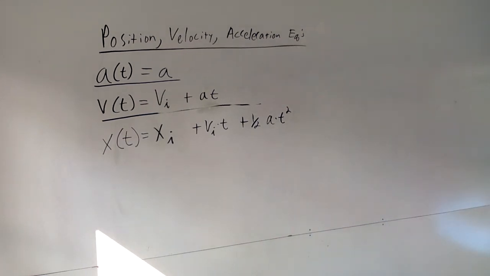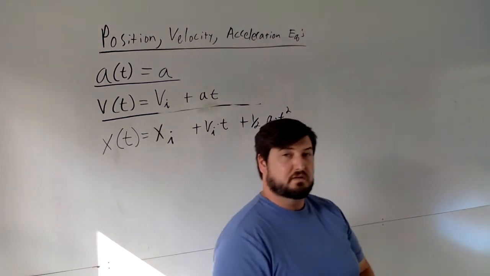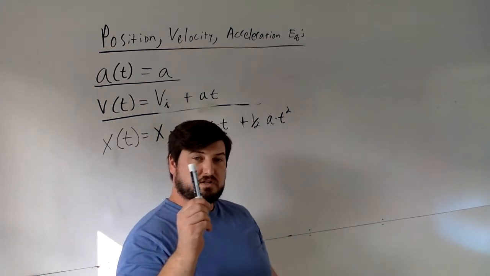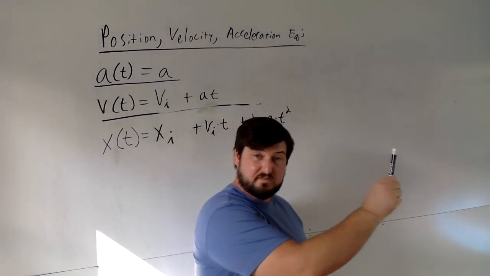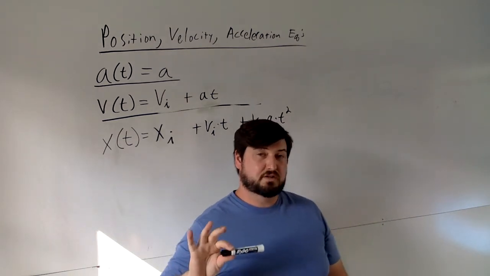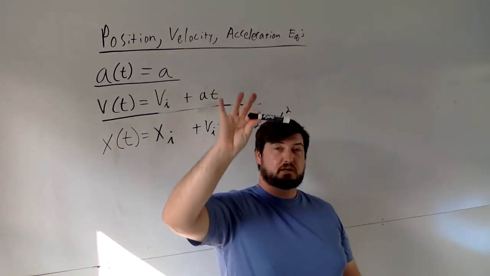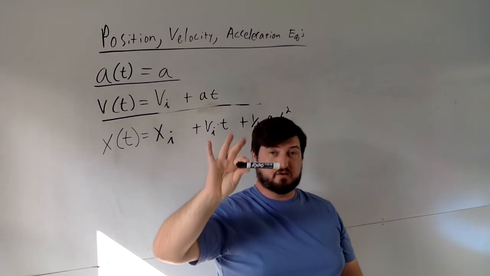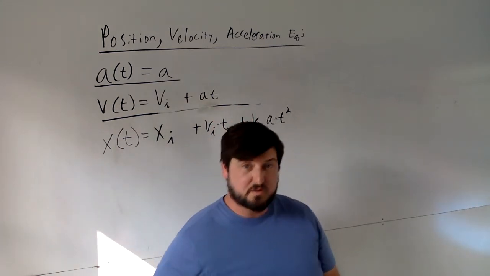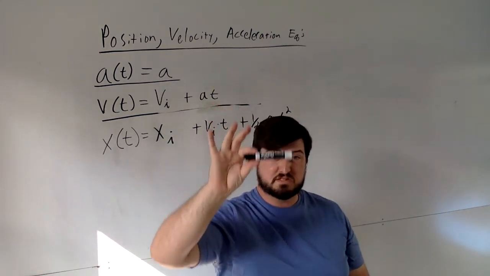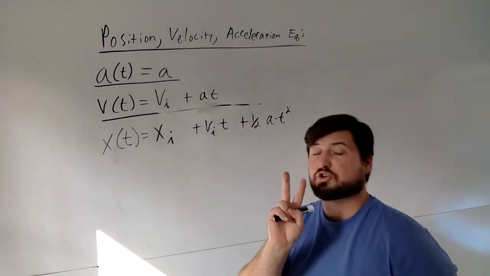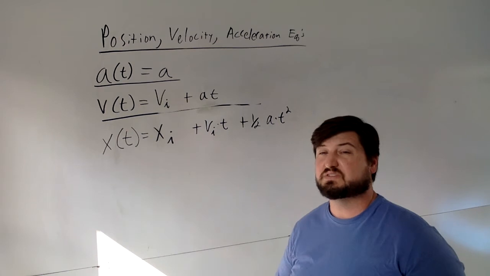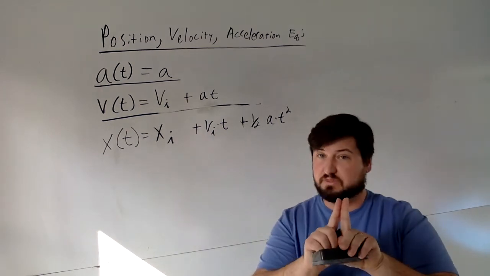Which you'll notice, if you slow it down and redo this, you'll notice that the x direction is changing at a constant rate. It has a constant velocity. There's no acceleration once it leaves my hand. But in the y direction, you're going to see that it goes up, stops, and comes back down faster and faster and faster. So it slows down, stops, and then speeds up as it falls back down. So the x and the y are totally different dimensions. Never confuse them. Never put them together.